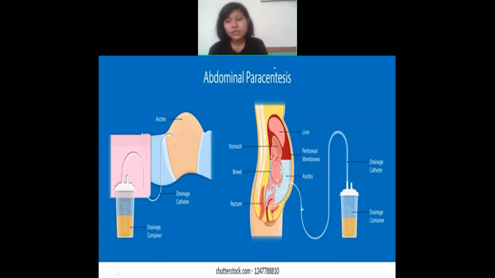And one thing, they should have a low amount of salt. Okay, and they should cut out alcohol also, because alcohol is the main reason for this ascites. So a person should cut out alcohol.